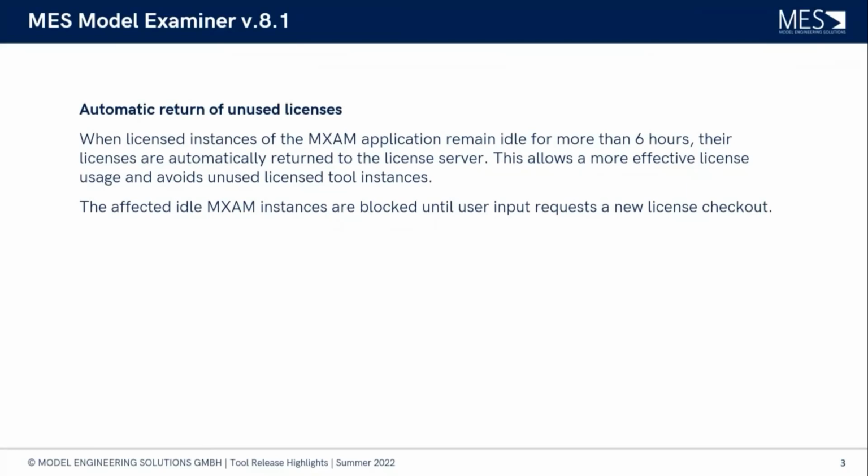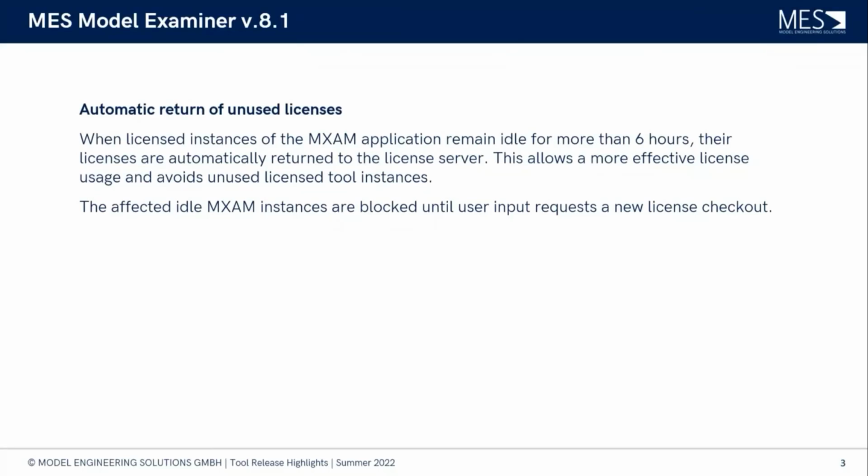Because sometimes there was customer feedback that maybe somebody forgot to turn off his or her computer, or for whatever reason, MXAM was in idle mode, and then it was difficult to retrieve the licenses. And now that's an automated function, basically after the 6 hours idle time, right? So that you have less blocked licenses.